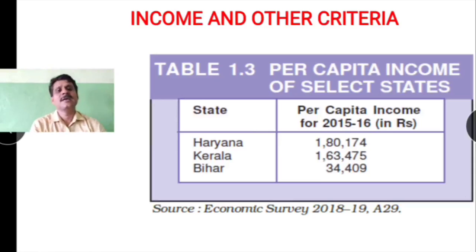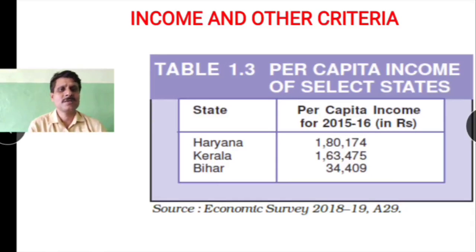Children, let us understand with this example. Here we have some selected states of India: Haryana, Kerala, and Bihar. Their per capita income in 2015-16 is given here. Haryana has 1,80,174 rupees as its per capita income, and in Kerala the per capita income was 1,63,475 rupees. Then in Bihar it was 34,409 rupees. Children, at large scale, by looking at it, one can conclude that Haryana is a developed state, isn't it?